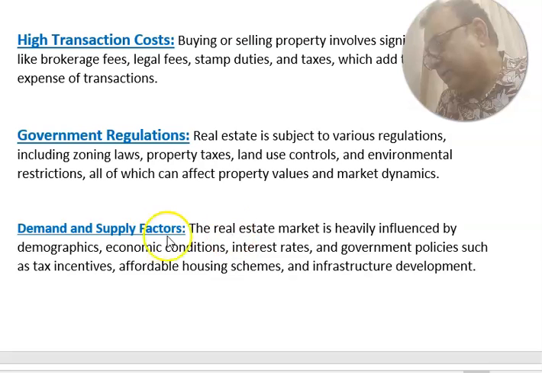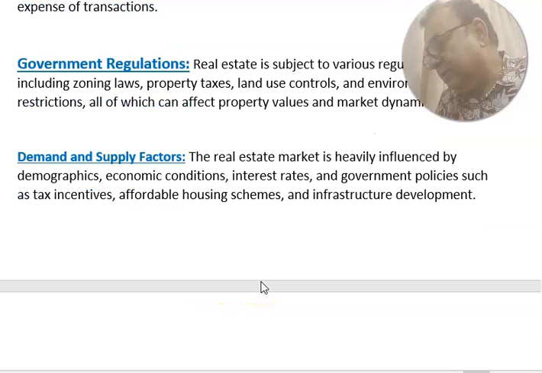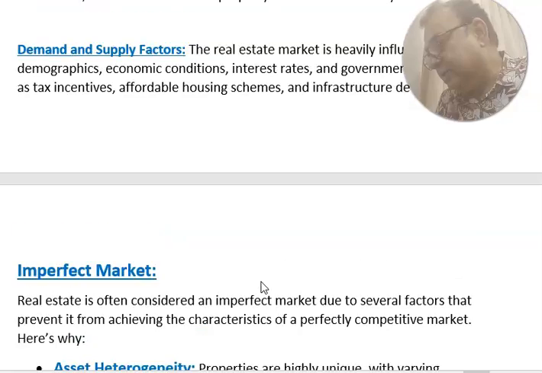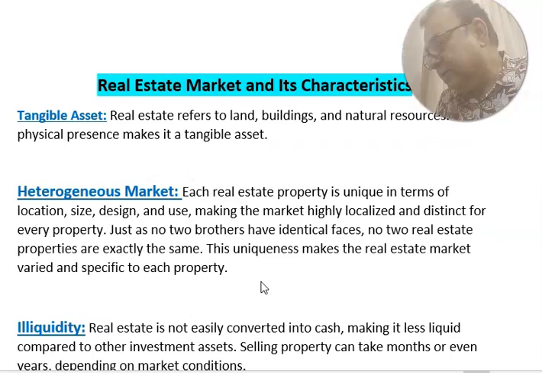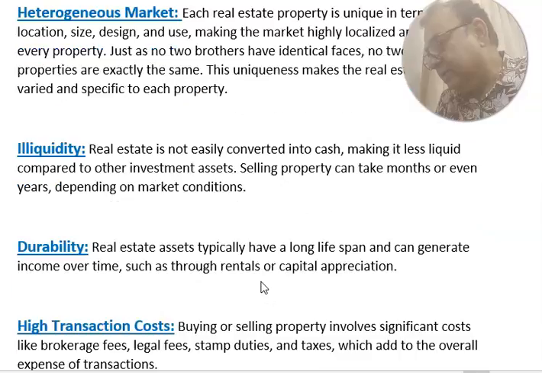Demand and supply factor. The real estate market is heavily influenced by demographics, economic conditions, interest rates and government policies such as tax incentives, affordable housing schemes and infrastructure development. These are the real estate market and its characteristics.